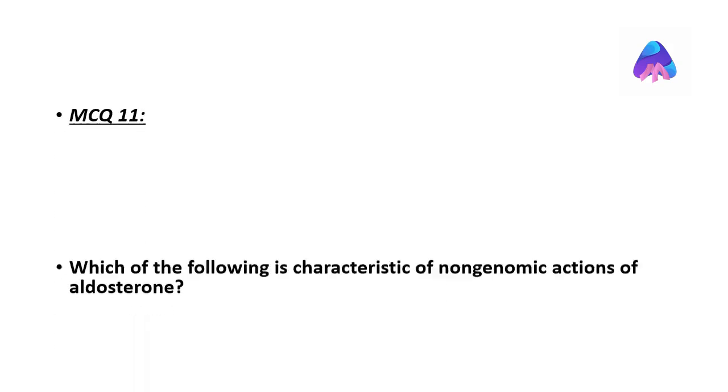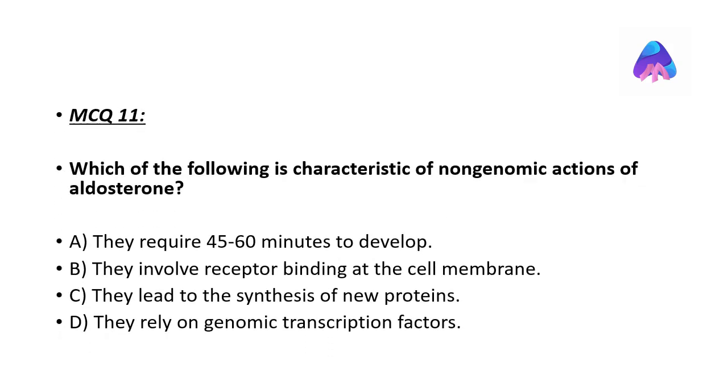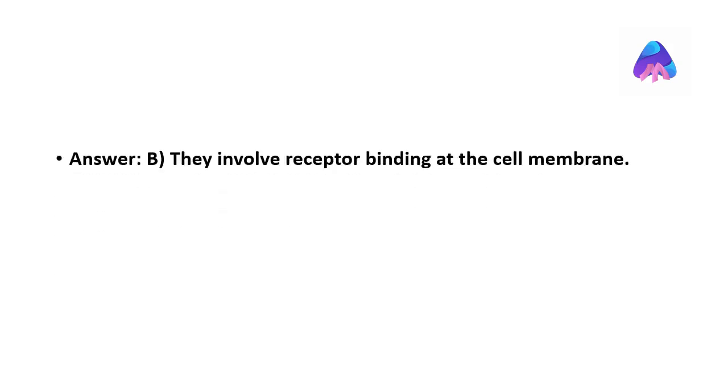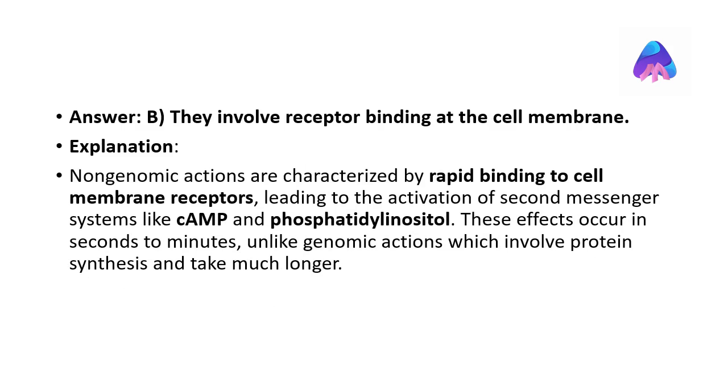Which of the following is characteristic of non-genomic actions of aldosterone? The correct answer is they involve receptor binding at the cell membrane. Non-genomic actions are characterized by rapid binding to cell membrane receptors, leading to the activation of second messenger systems like cAMP and phosphatidylinositol. These effects occur in seconds to minutes, unlike genomic actions which involve protein synthesis and take much longer.